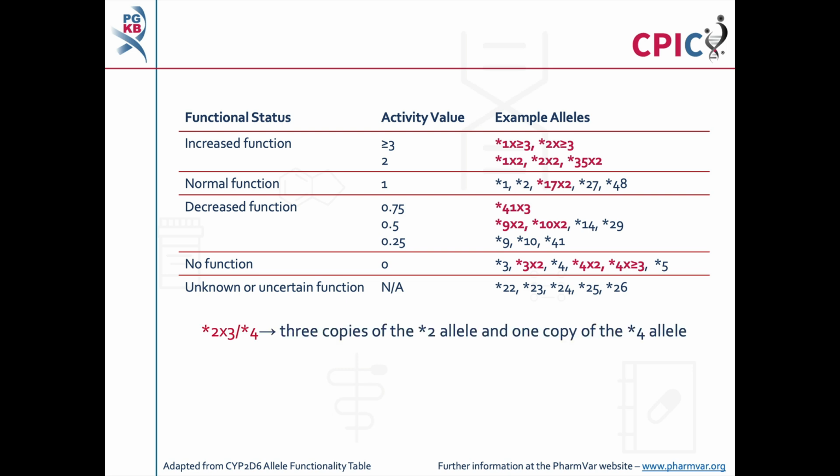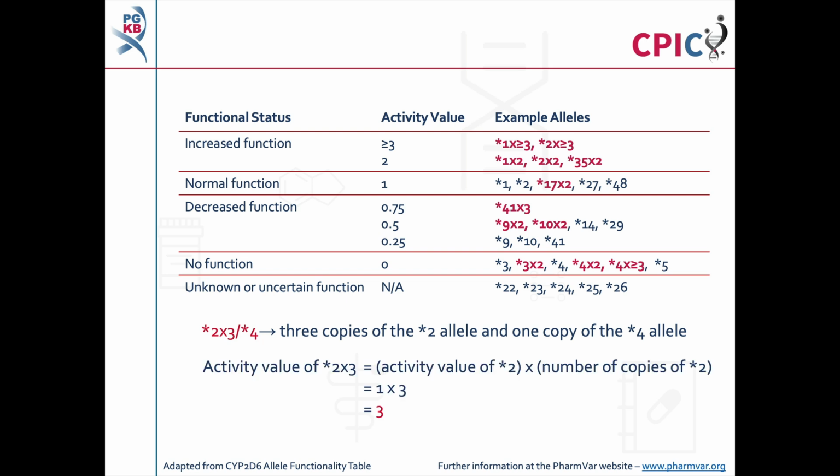For example, a patient with the genotype STAR2X3 STAR4 has 3 copies of the STAR2 allele and 1 copy of the STAR4 allele. The activity value of alleles that are present in multiple copies is calculated by multiplying the activity value for the allele by the number of copies present. In this case, the activity score of STAR2X3 is 1 multiplied by 3, which equals 3. Further information about CYP2D6 alleles can be found at the PharmVar website at www.pharmvar.org. A link to PharmVar is also given in the description below this video.